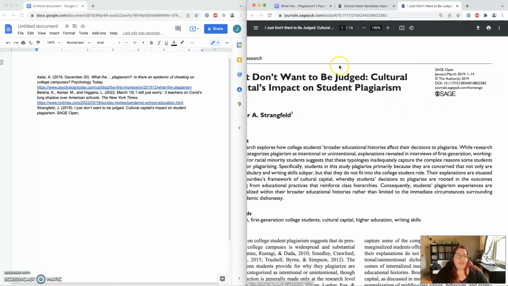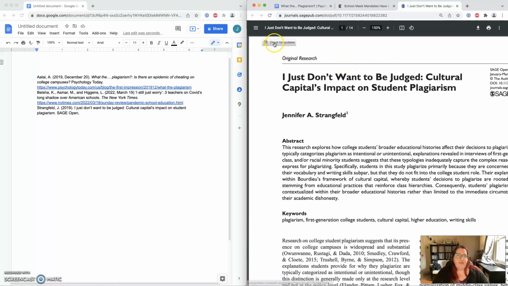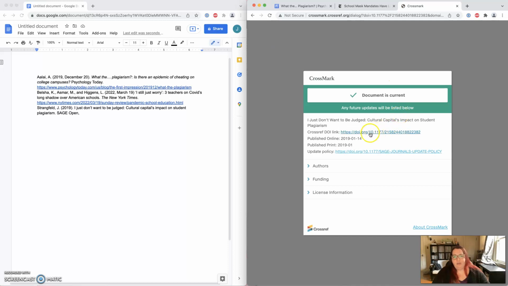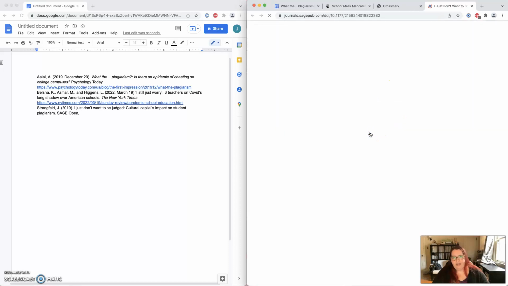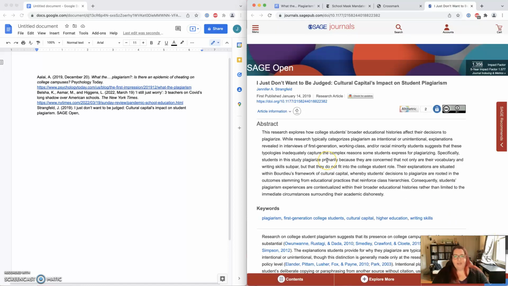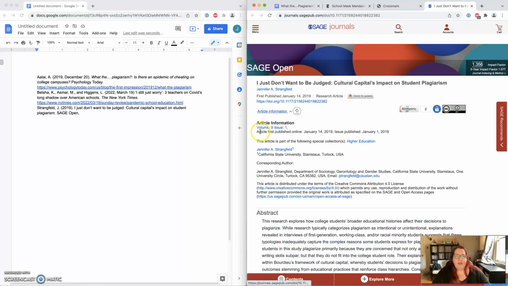So if you have this DOI, it's always really helpful. Or if you see this check for updates, that will always take you to a good place where you can get to the DOI and just click through. And so, oh my goodness, I don't want to see your cookies. Let's take a look at this. So here we go. If we go into the article information, here we go, volume 9, issue 1. And so that was the information we needed here.